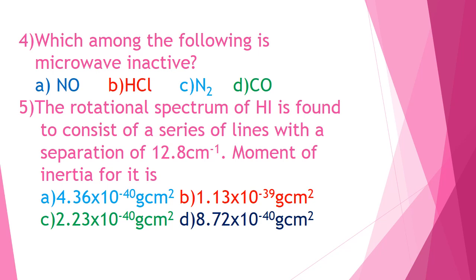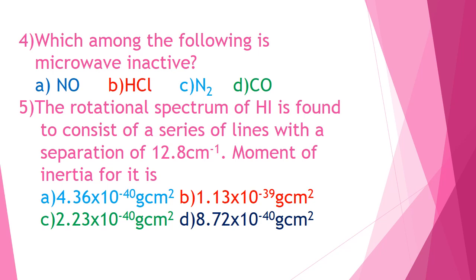The rotational spectrum of HI is found to consist of a series of lines with a separation of 12.8 cm⁻¹. The moment of inertia for it is, here you have to use the formula B equal to h by 8 pi square Ic. From that, I will be equal to h by 8 pi square Bc.